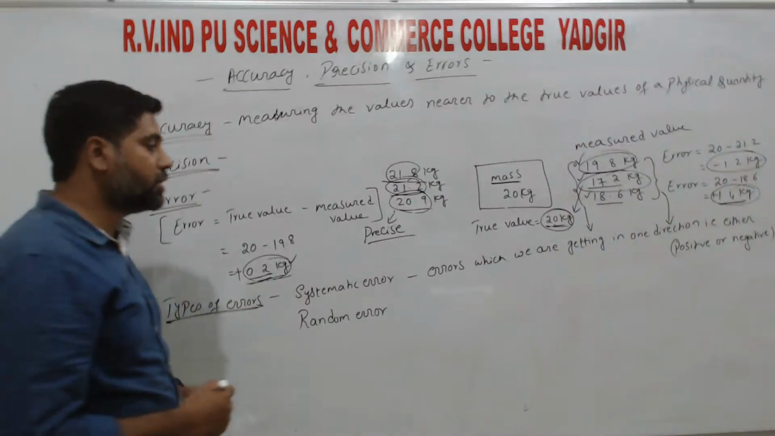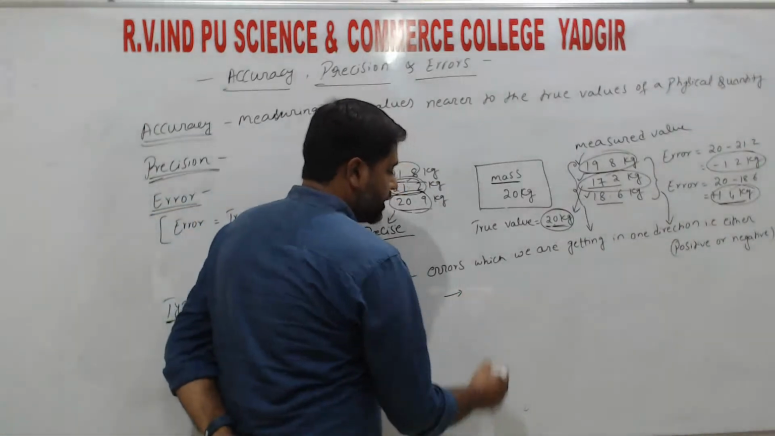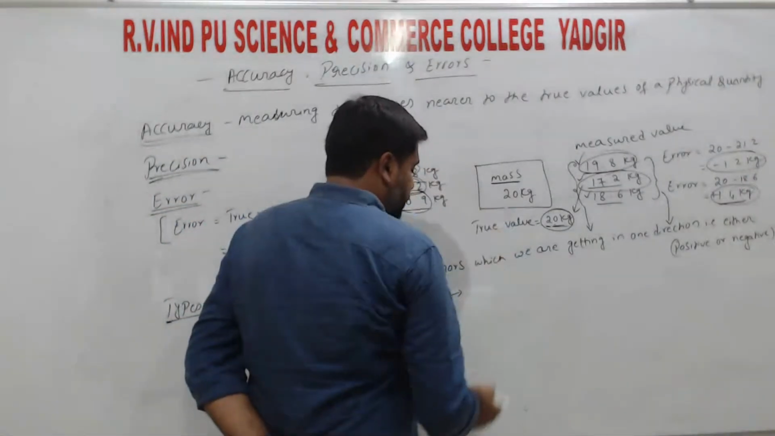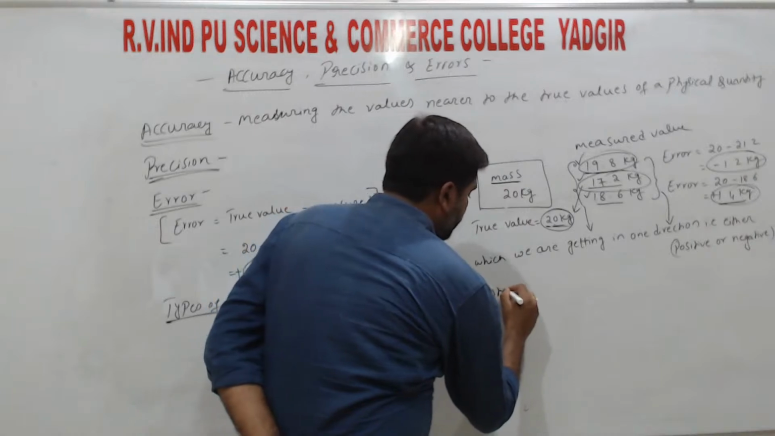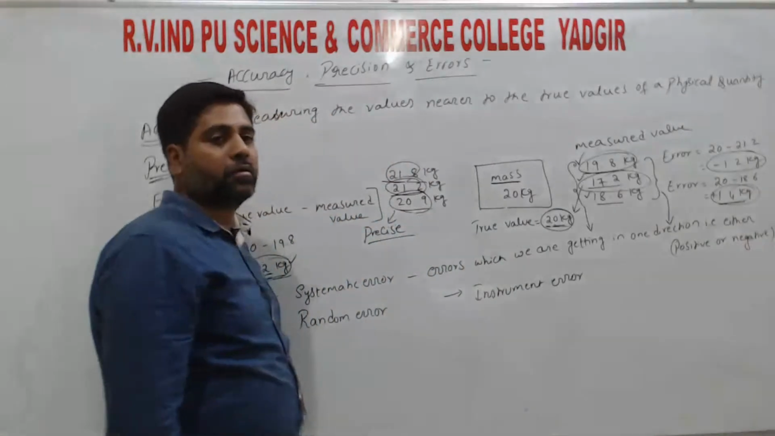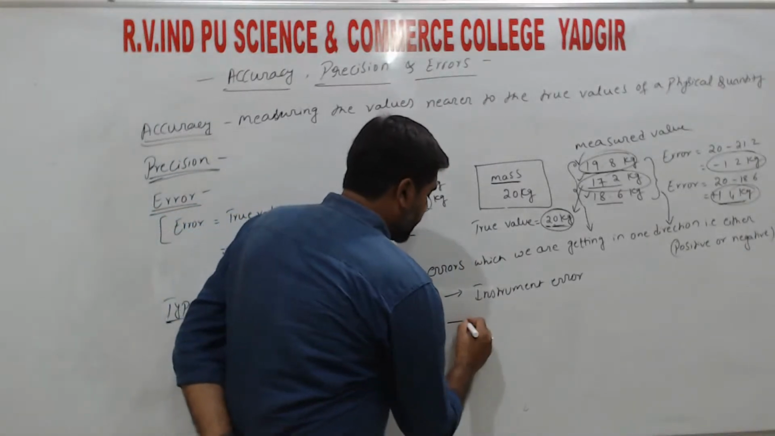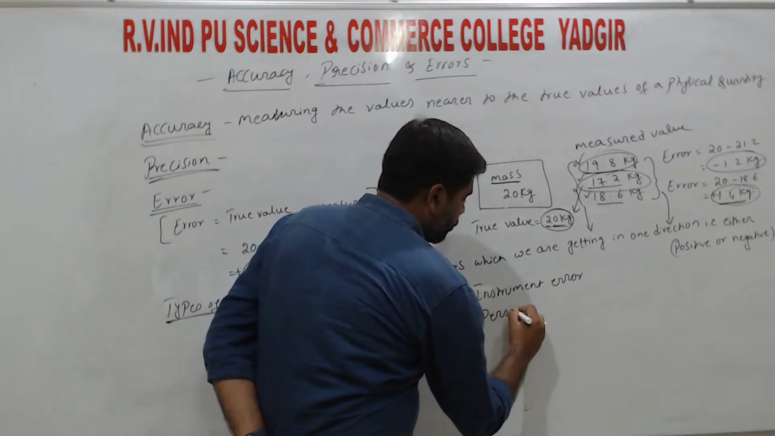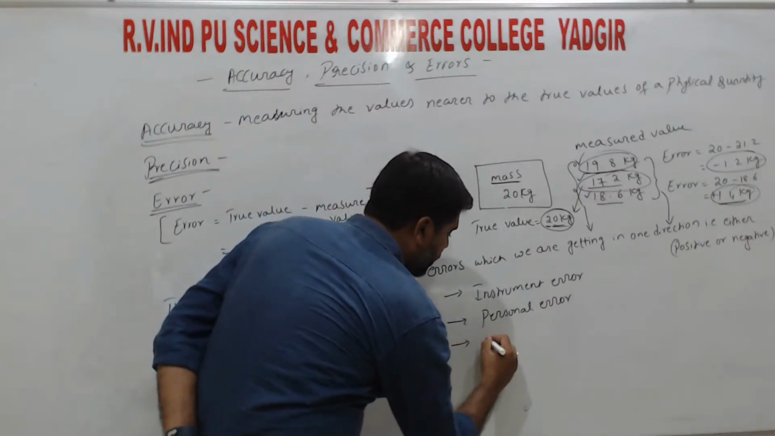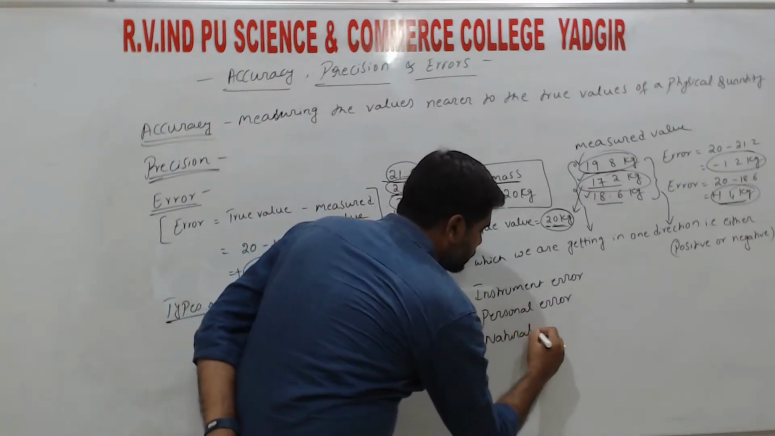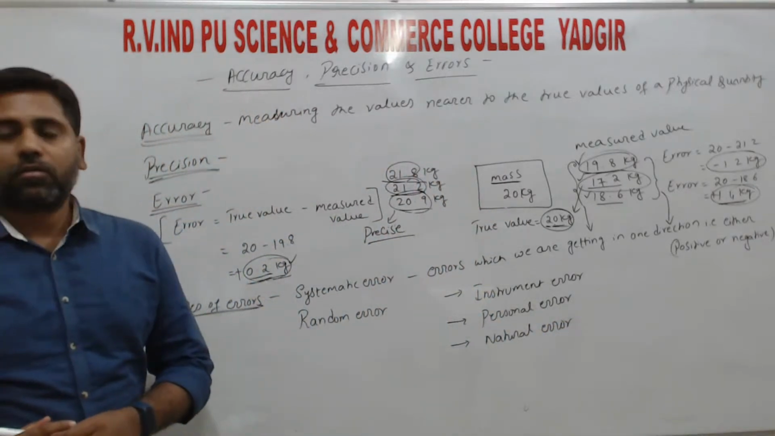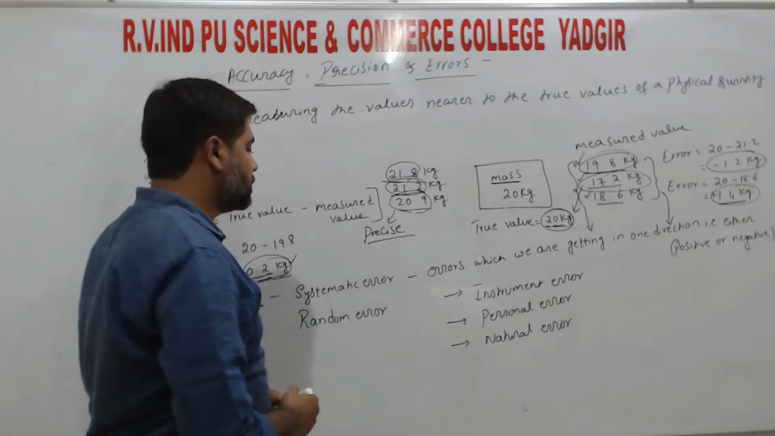So systematic errors are again classified into three types, right? The first one is instrument error, right? The first one is instrument error. The second one is personal error, and the third one is natural error, right? So these are the three types of systematic errors.